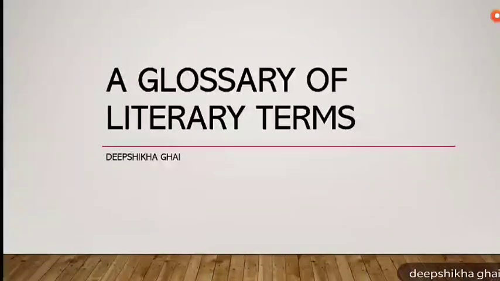Hello dear students. In today's class, we will be talking about one of the very important topics, the literary terms. We all use these literary terms for our prose and for poetries, and everybody has some or the other kind of doubts. Let's look at those important literary terms which we usually use in our poems and in our prose.